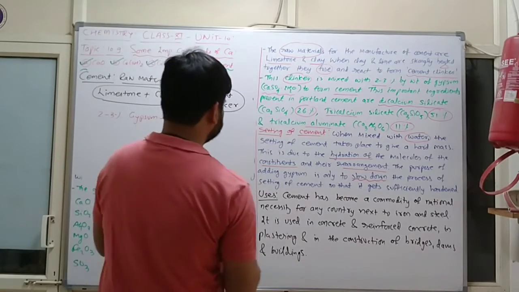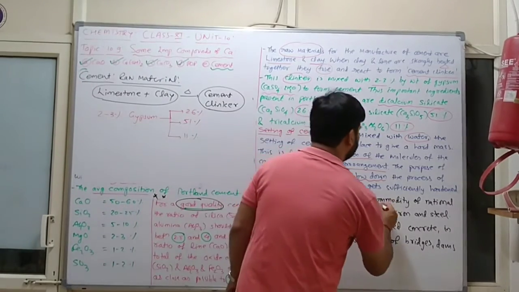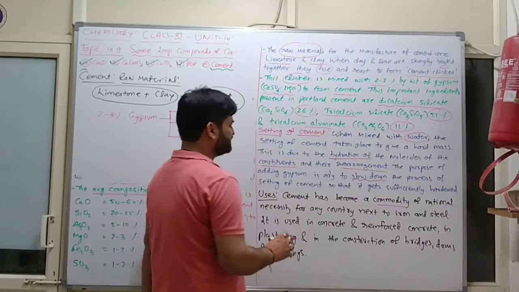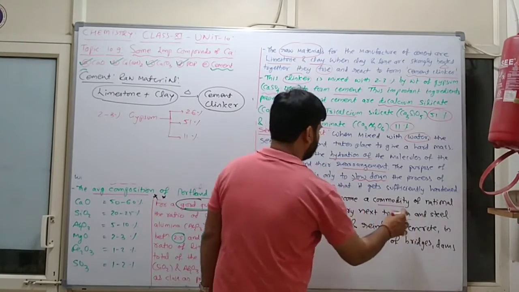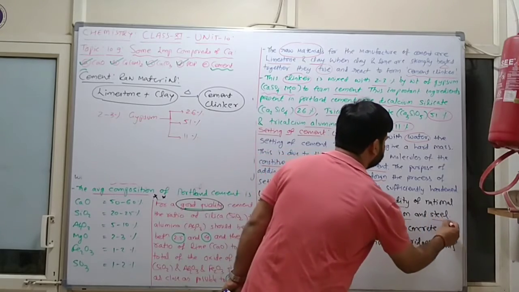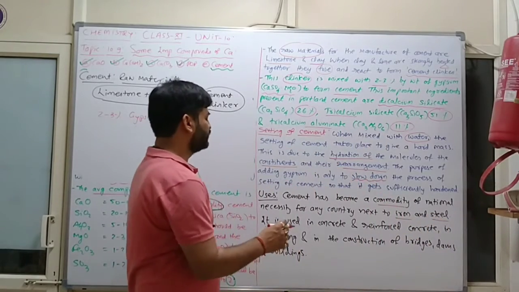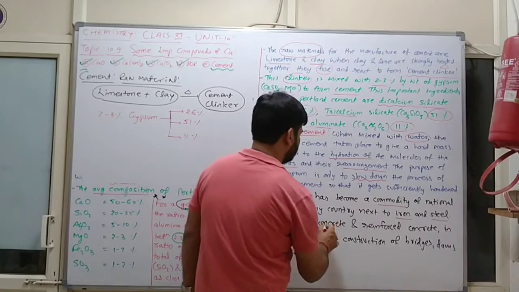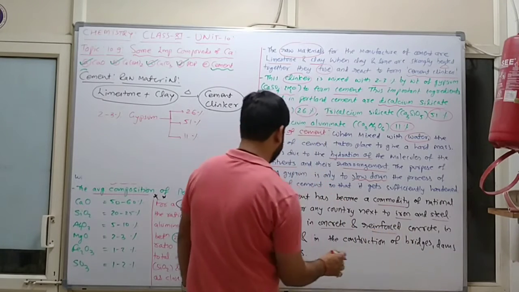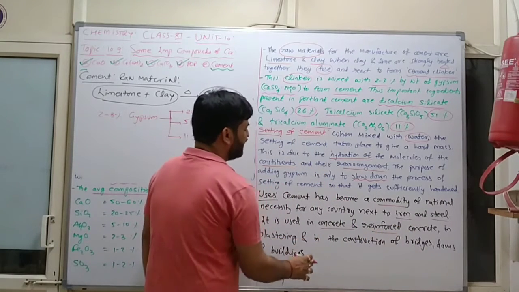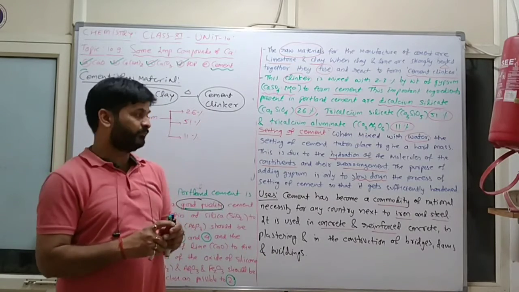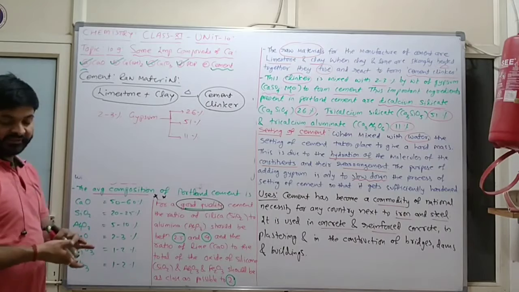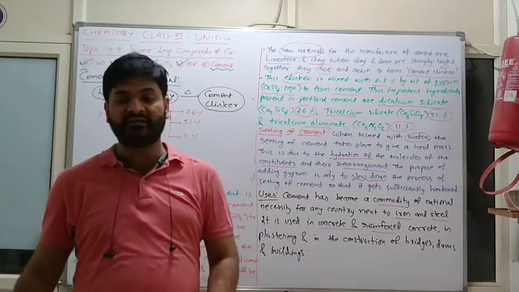Cement has become a commodity of national necessity for any country next to iron and steel. It is used in concrete and reinforced concrete, in plastering, and in construction of bridges, dams and buildings.